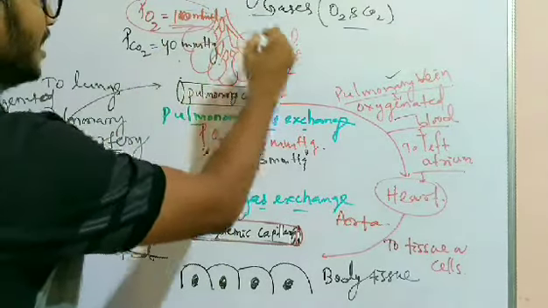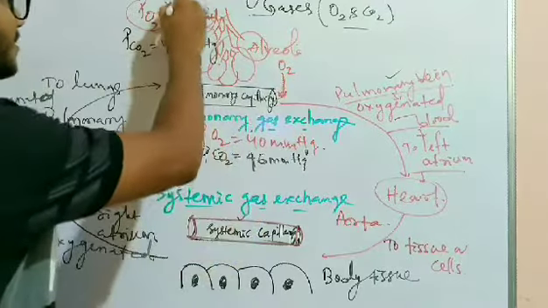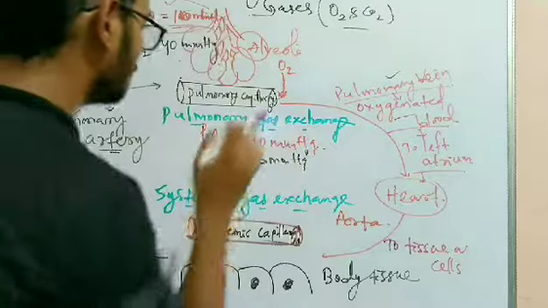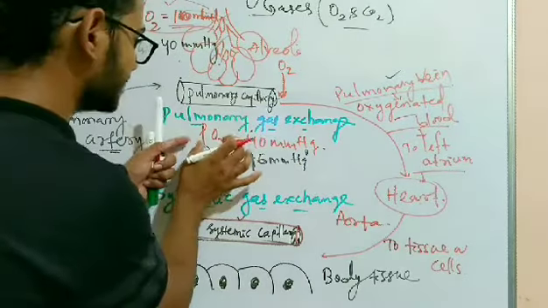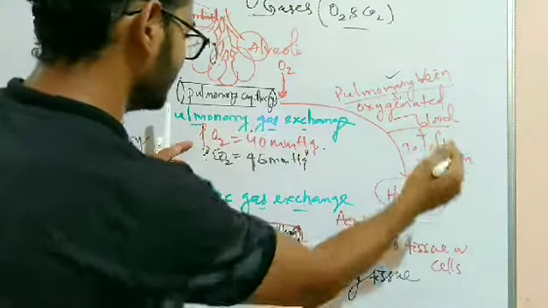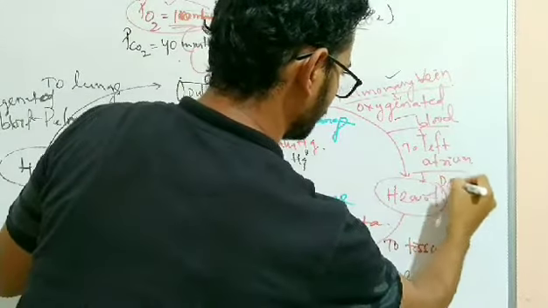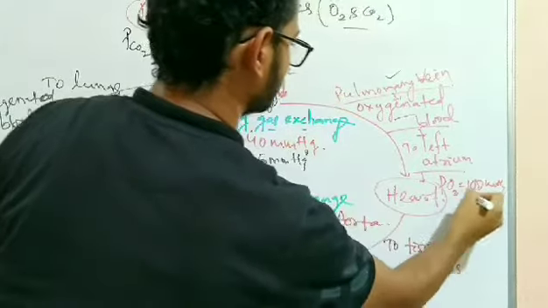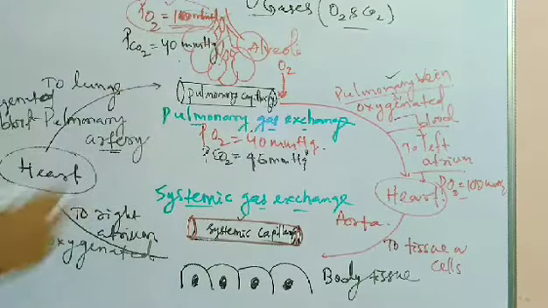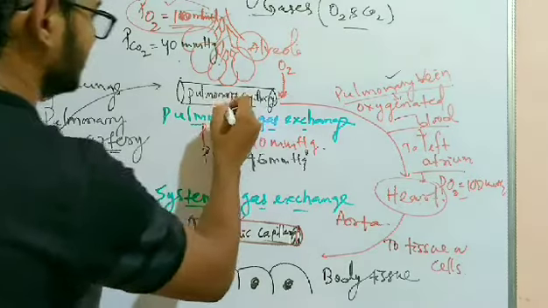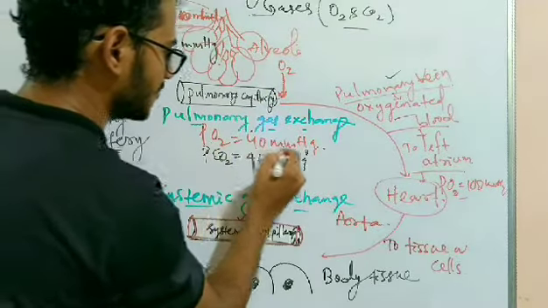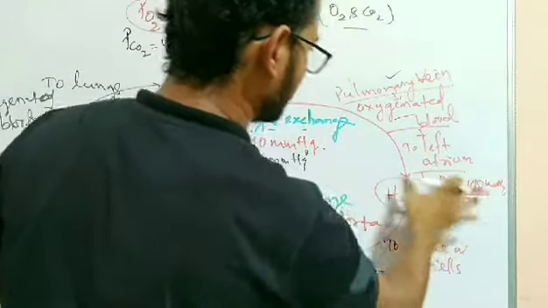So from the alveoli, oxygen diffuses from the higher partial pressure, that is from 100 mmHg to 40 mmHg, till the partial pressure reaches 100 mmHg. So the oxygen starts diffusing from the alveoli to the pulmonary capillary till the partial pressure of oxygen here rises from 40 to 100,